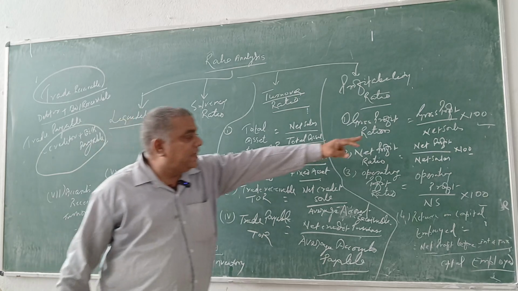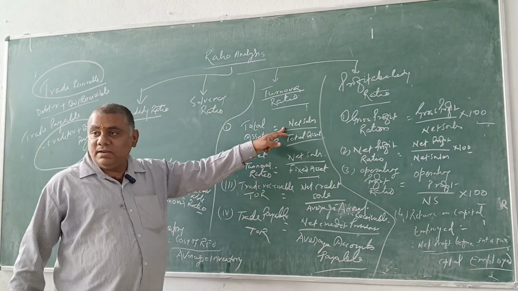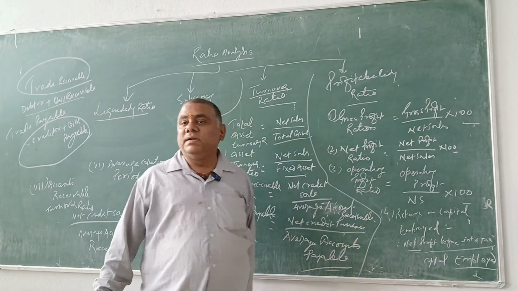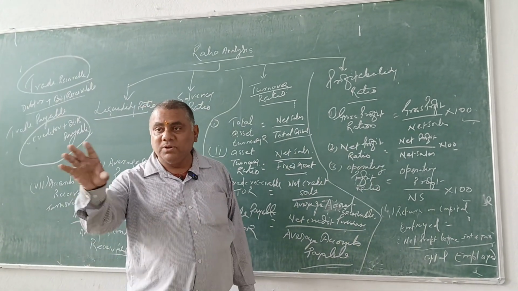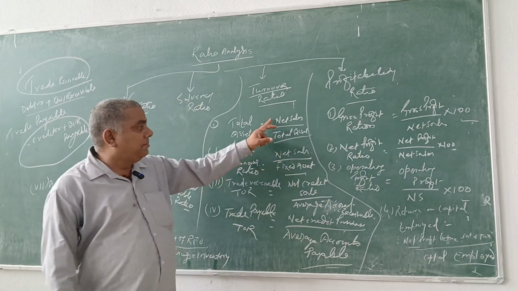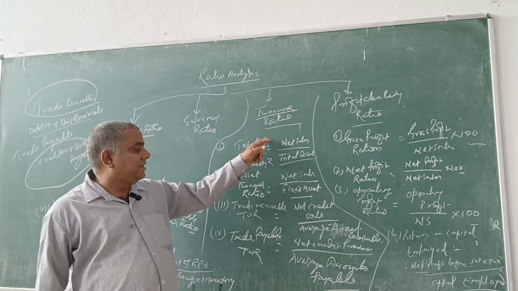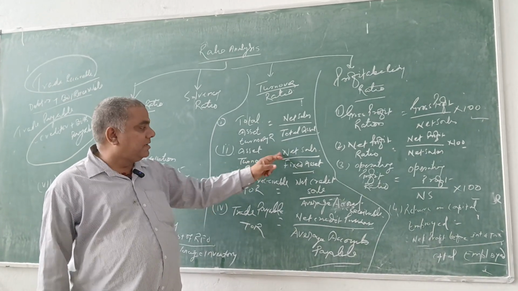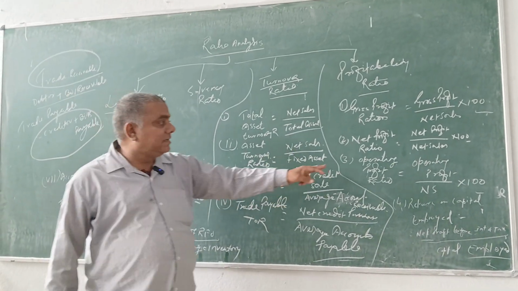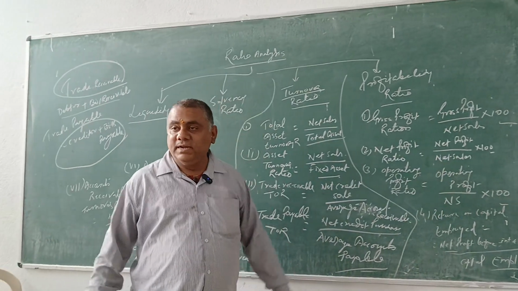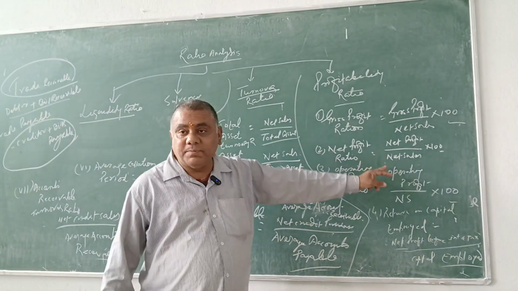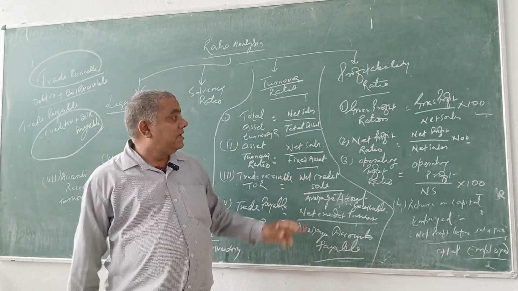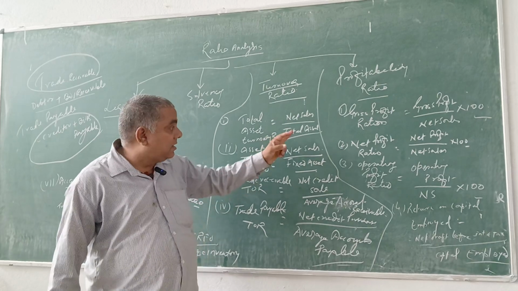Here is opposite and here is opposite. Gross profit has been written on the numerator side and net sale has been written on the denominator side. You have to remember it. Net sale will be written here, net sale by total assets is the total asset turnover ratio, and assets turnover ratio is equal to net sale by fixed asset, and net profit ratio is equal to net profit by net sale. It is very easy to understand. You will have to remember it.